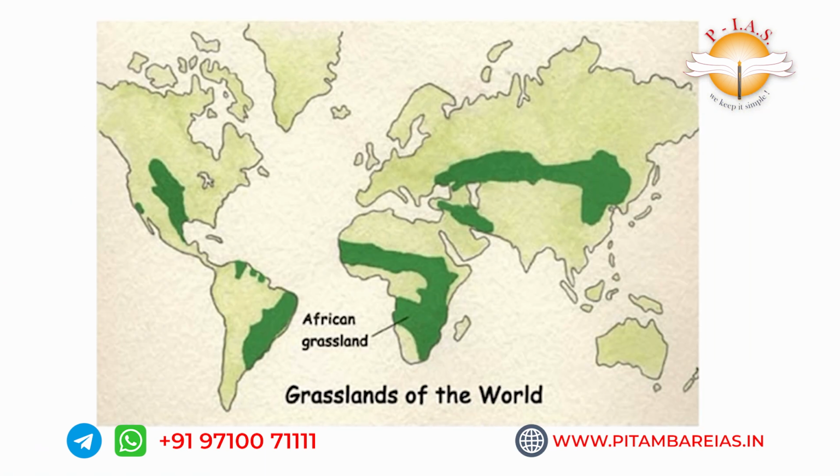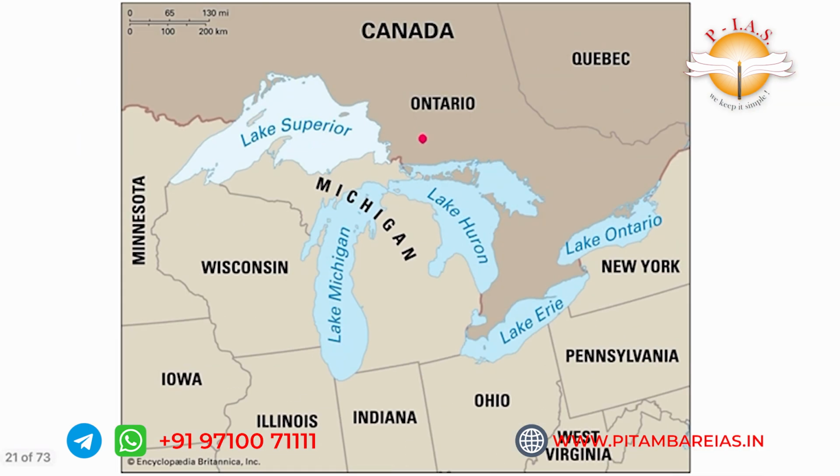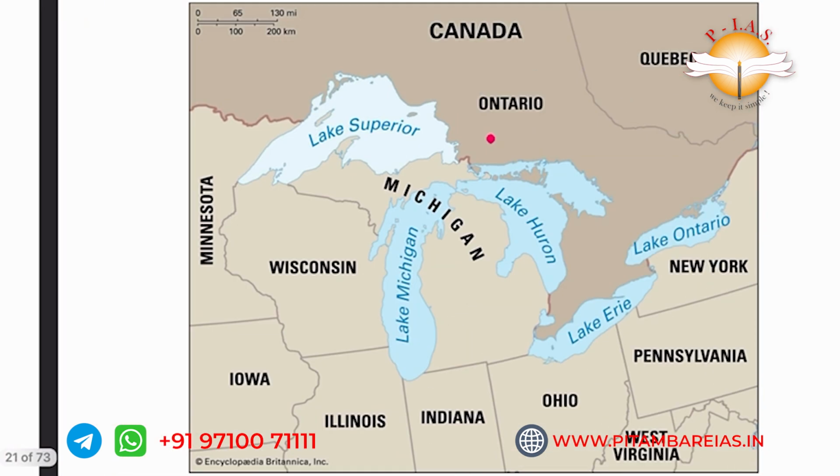Now, mountains we have read. Next, we will go to greenery, a physical feature. This is known as temperate grassland. The Prairies are a temperate grassland located in North America, and it extends into both Canada and the USA, and Mexico also. Mostly Canada and the USA. Next, after the greenery, we will go to the lakes.